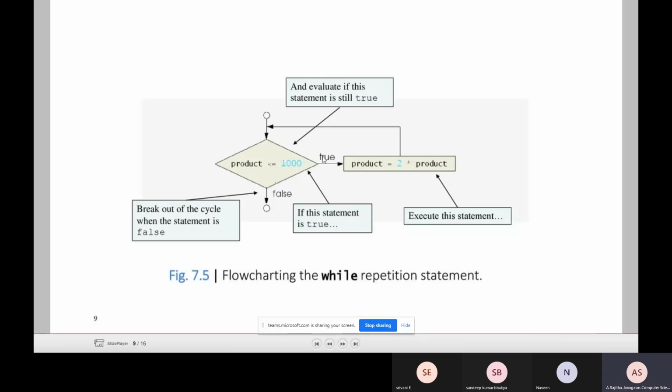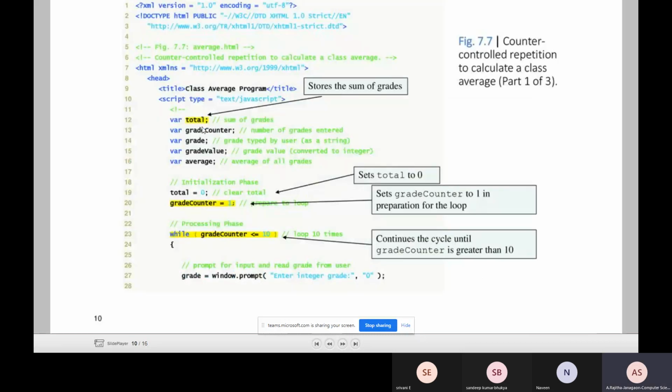The product becomes 2, then 4, 8, 16, 32, 64, 128, 256, and 512. Multiplied by 2, 512 gives 1024. This 1024 is greater than 1000, so now the condition is false. So the while loop is executed only 9 times.